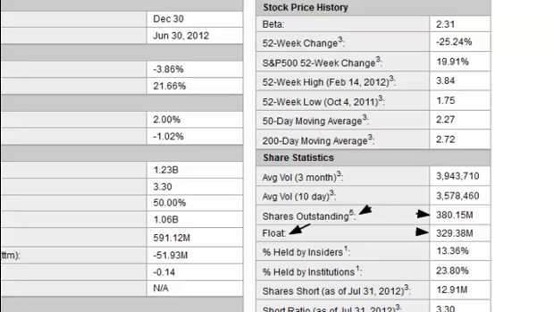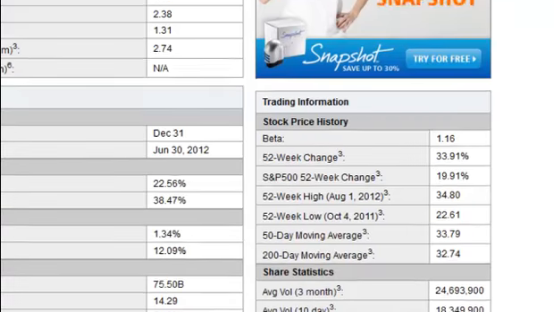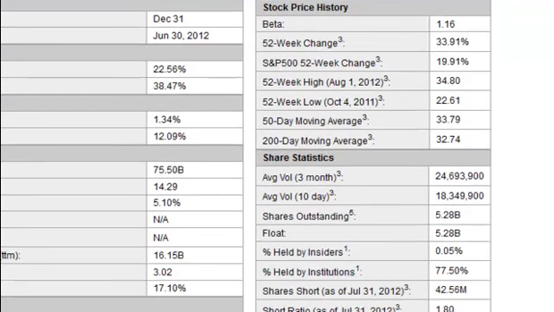And now we're going to look at one more company just to show you that not in every case would there be a big difference between the float and the shares outstanding. Let's go look at Wells Fargo right quick. Scroll on down here so you can see this. Shares outstanding right here, 5.2 billion, and the float, 5.2 billion. Basically means the percent held by insiders is just too small to really even show up there on the radar. So that's something else to take note of. Now you know.